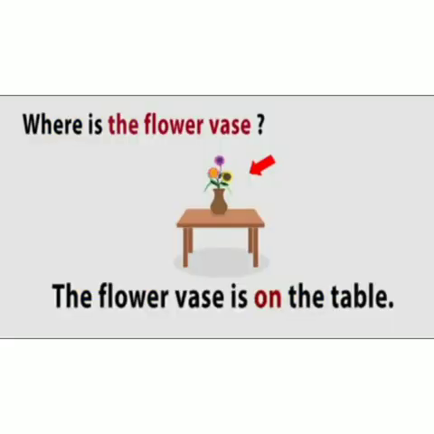Now read the next sentence. Where is the flower vase? The flower vase is on the table. So here the question word where tells us the location of the flower vase, and on is the preposition word which tells us the correct position of the flower vase.